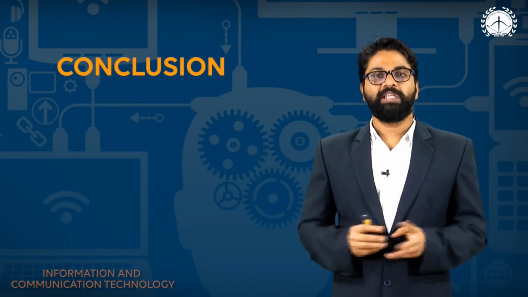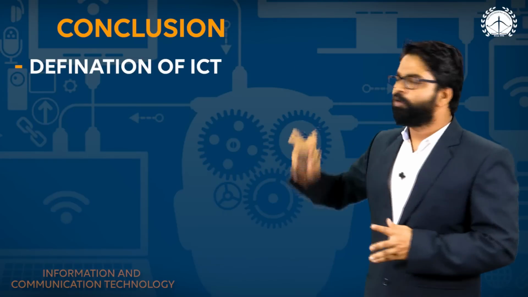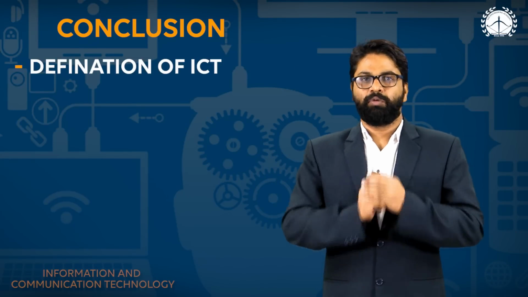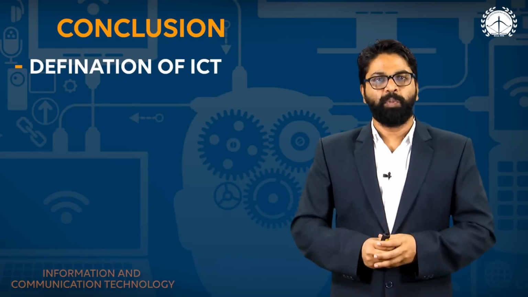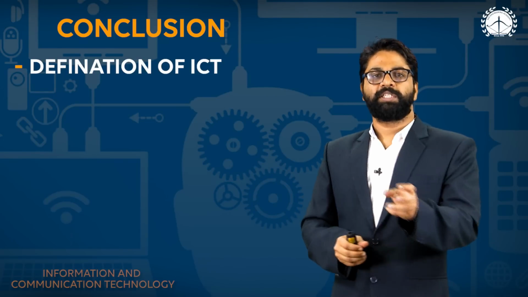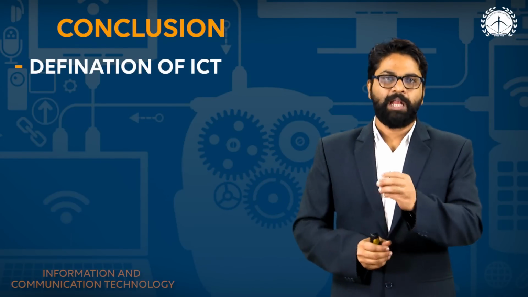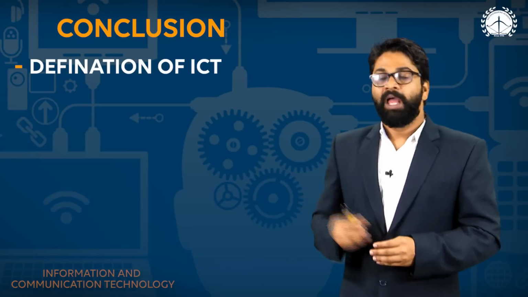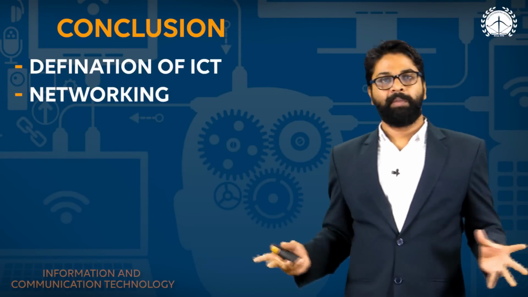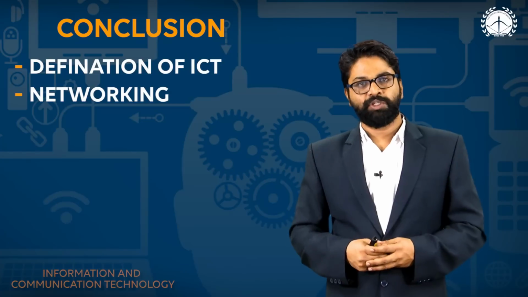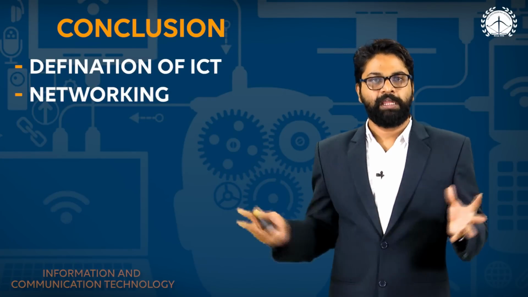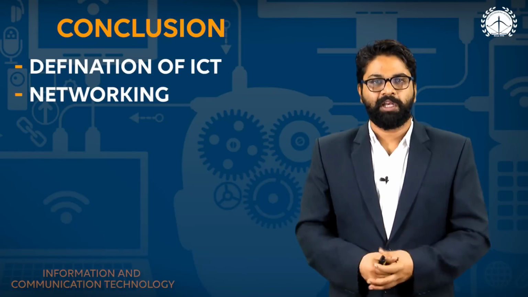Now I will tell you the conclusion. So the conclusion is, first we have to understand the definition of ICT. As I told you, ICT is very simple, information is transferring from one place to another place with the help of technology. Networking, so we have many devices that are connected with each other, and then the information is flowing into all these devices, that is nothing but networking.